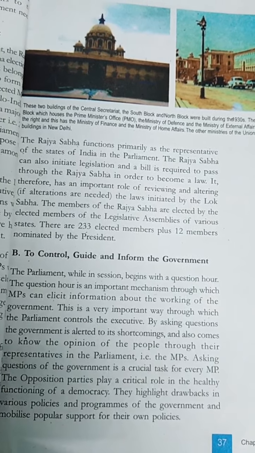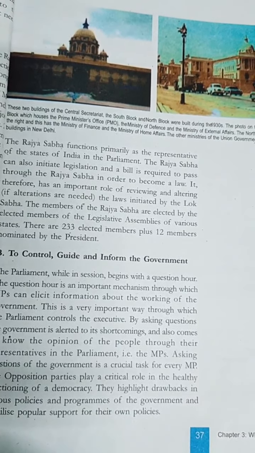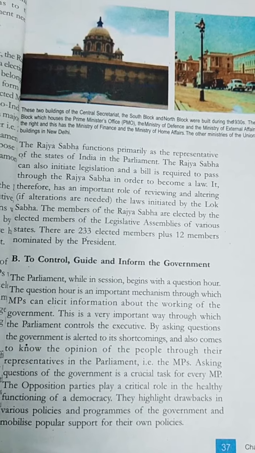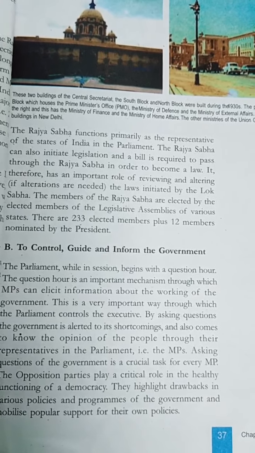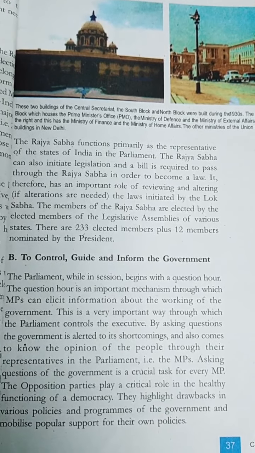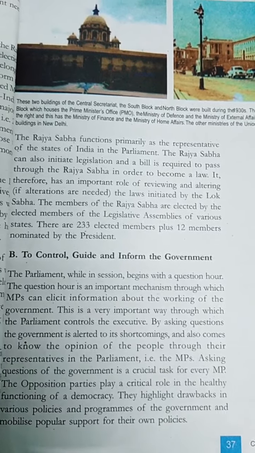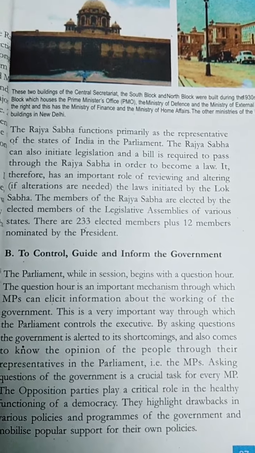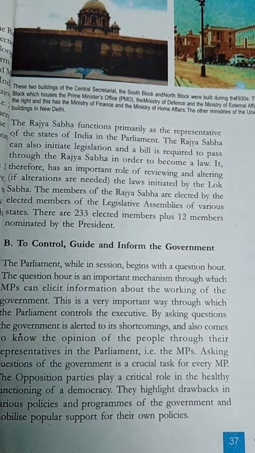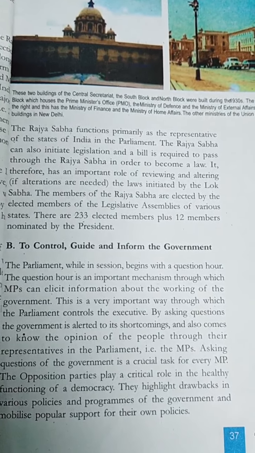Now, as the MPs ask questions in the parliament, the government is alerted of its shortcomings that could be present in a particular rule that it is presenting. Clear? Now, asking questions regarding any bill is a crucial task that every MP is entitled to perform, and the opposition has a crucial role in ensuring that the democracy functions in a healthy manner. Okay, so bacha, they highlight different drawbacks that are present in various programs and policies that the union government presents.